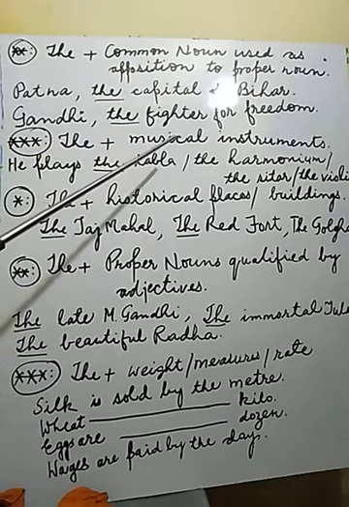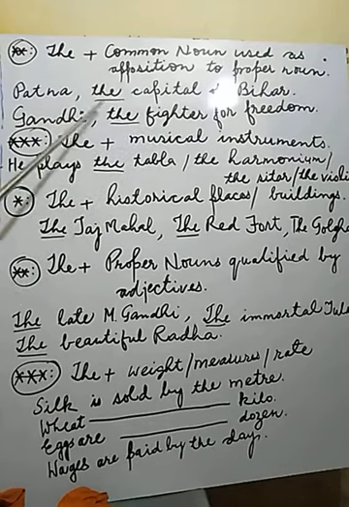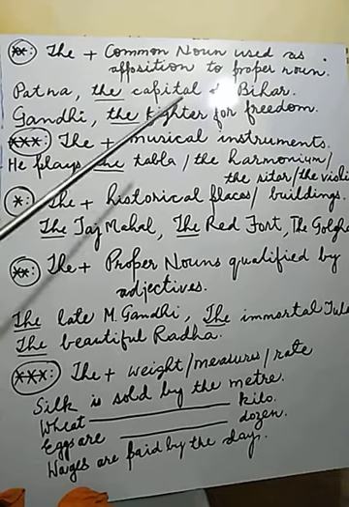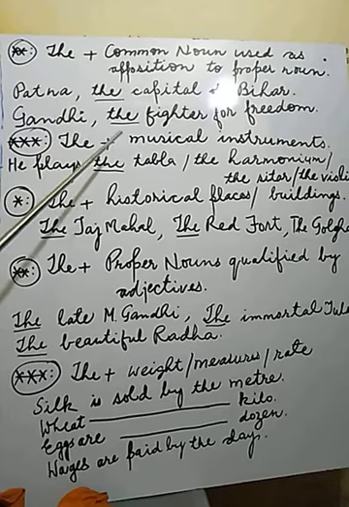A proper noun will be given, and just to expand its meaning, we use the article before a common noun. The article will be used to extend the place or person. For example, Patna. What is Patna here?